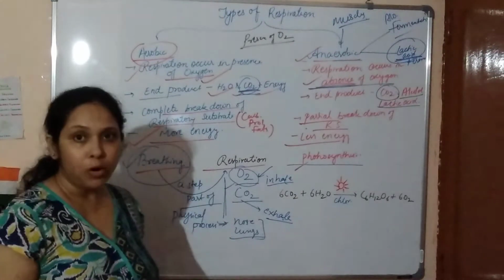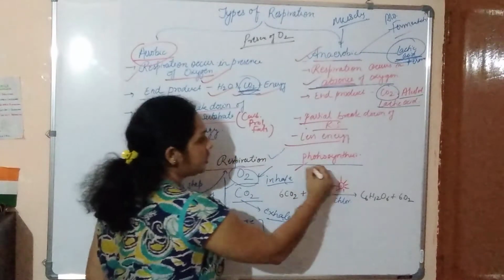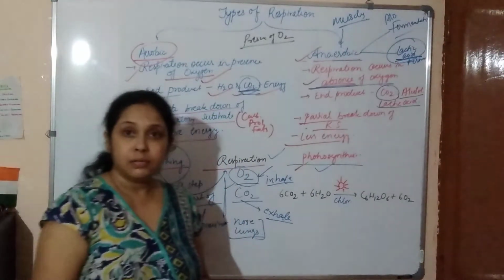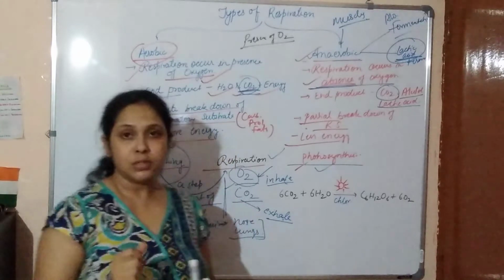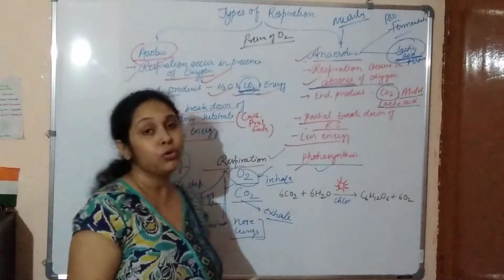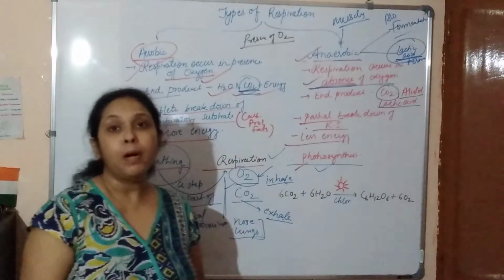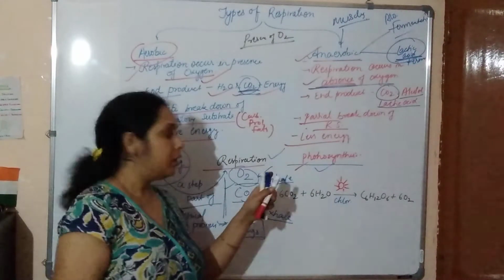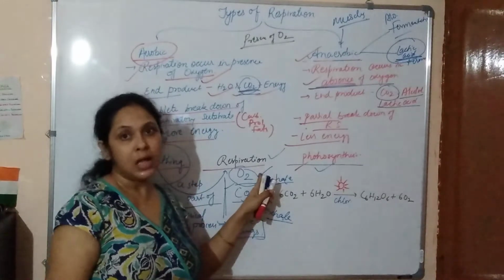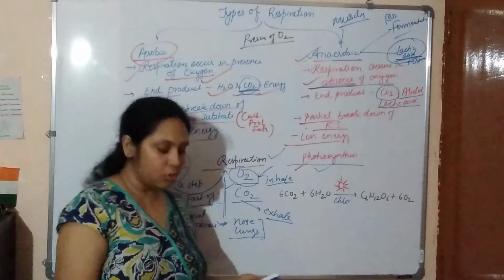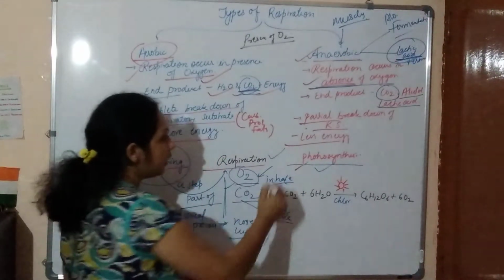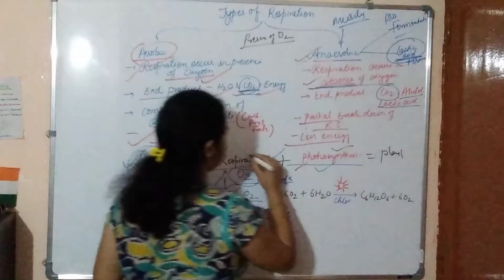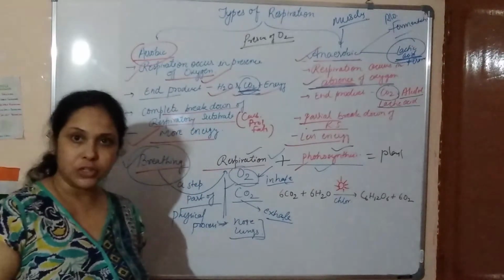Now there is a very important relationship between respiration and photosynthesis. Sometimes we get confused about respiration and photosynthesis when we talk about plants. Yes, plants also do the respiration process, and they also do the photosynthesis process. Plants do both processes, photosynthesis and respiration.